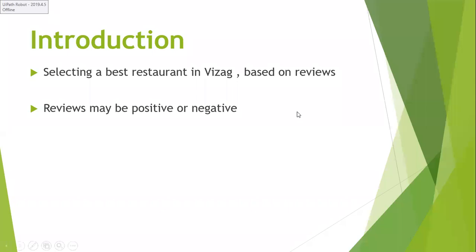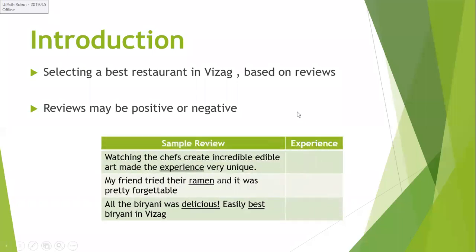So the question is how you want to analyze the reviews. For example, I have 3 types of reviews like this. The first: watching the chefs create an incredible edible art made the experience very unique. I have to tell whether it is a positive sentence or a negative sentence. As it sounds positive, I will give thumbs up to it.